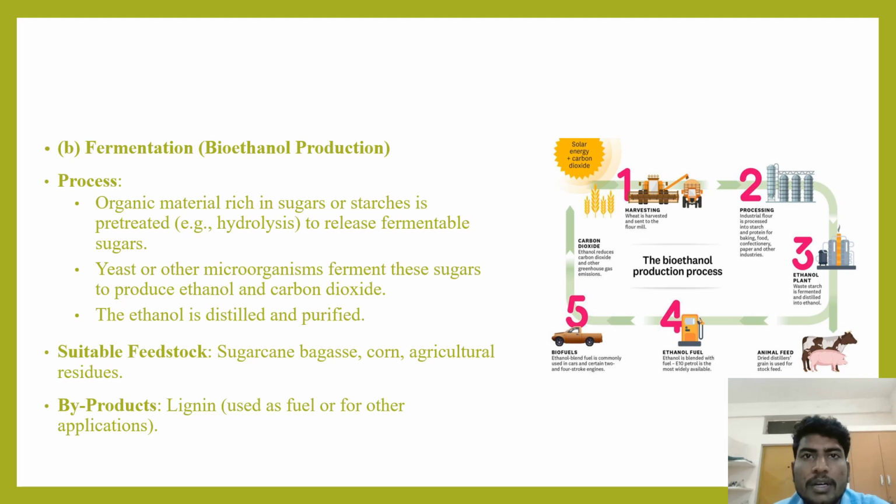Fermentation, basically used for alcohol-based biofuel production, and bioethanol production is majorly concerned here. And here the process is organic material rich in sugars and starches is pre-treated to release fermentable sugars, and these sugars are then converted to produce ethanol and carbon dioxide by yeast or other microorganisms involved in this fermentation process. And the ethanol is distilled and purified. This ethanol is taken as product and processed downstream and purified.